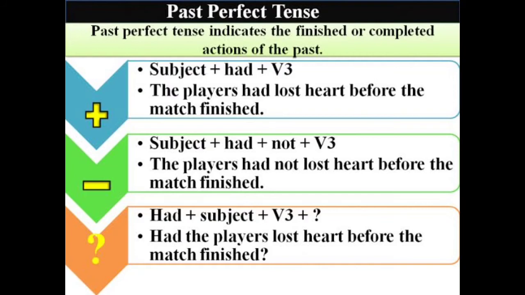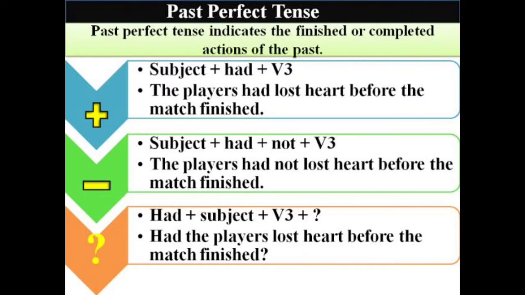Look at the interrogative sentence for making the question in past perfect tense. That is had plus subject plus verb 3. So we have to bring the had form of the verb to the front. So had plus subject plus verb 3, that is the past participle form of the verb. Look at the example sentence here. Had the players lost heart before the match finished?